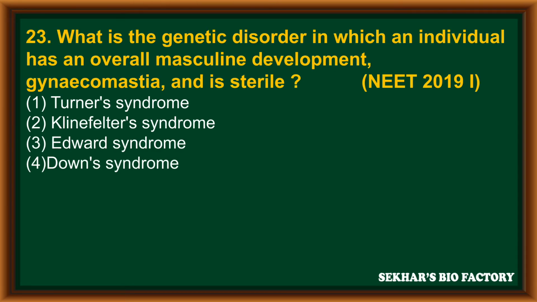Question number 23. What is the genetic disorder in which an individual has an overall masculine development, gynecomastia, and is sterile? It is from NEET 2019 phase 1. First option, Turner syndrome. Second option, Klinefelter syndrome. Third option, Edwards syndrome. Fourth option, Down syndrome. The correct answer is second option, Klinefelter syndrome.